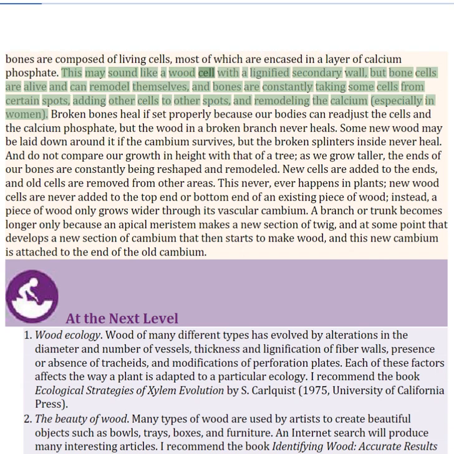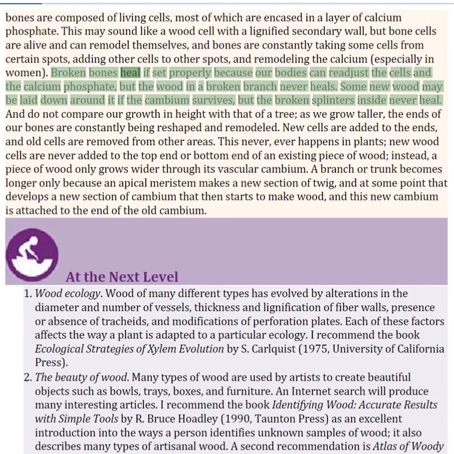This may sound like a wood cell with a lignified secondary wall, but bone cells are alive and can remodel themselves, and bones are constantly taking some cells from certain spots, adding other cells to other spots, and remodeling the calcium. Broken bones heal if set properly because our bodies can readjust the cells and the calcium phosphate, but the wood in a broken branch never heals. Some new wood may be laid down around it if the cambium survives, but the broken splinters inside never heal.